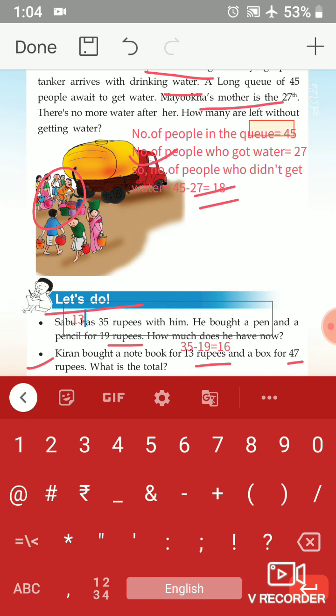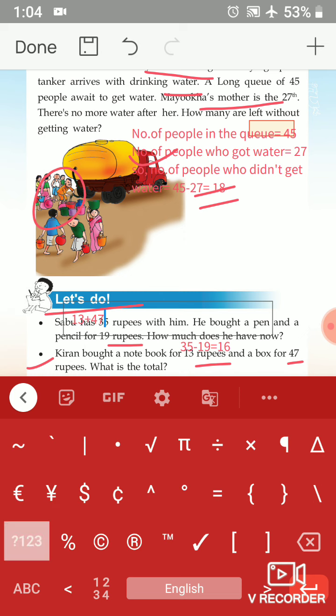13 plus 47. What's the answer? All of you add it vertically and find the answer. That is 3 plus 7 is 10. That is 0 plus 1. That is 60. Okay, all of you write that vertically.